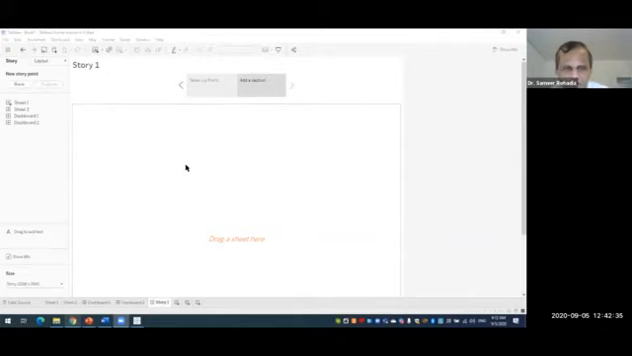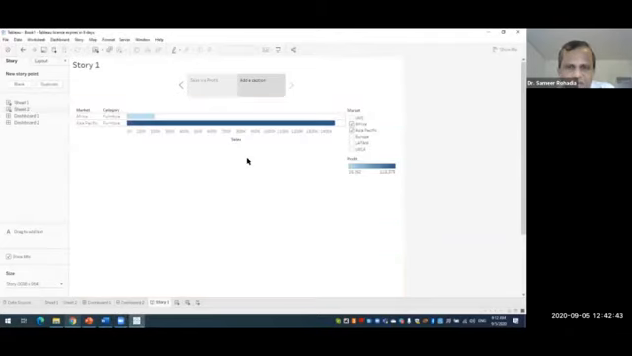Now this is our blank page, the second blank page. So what we do is put sheet 2 over here. We drag sheet 2 into this second blank page.